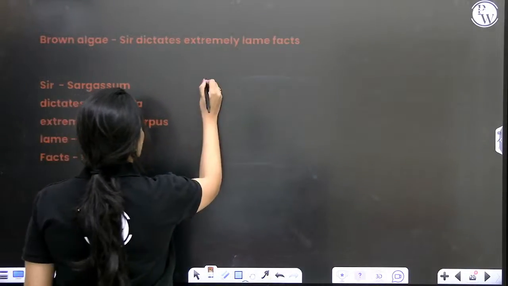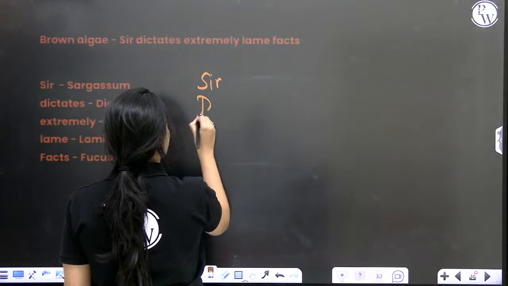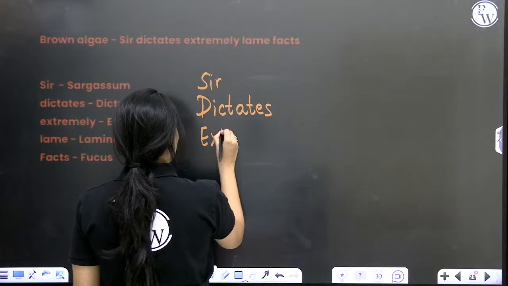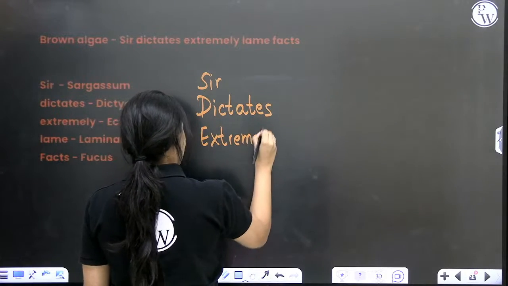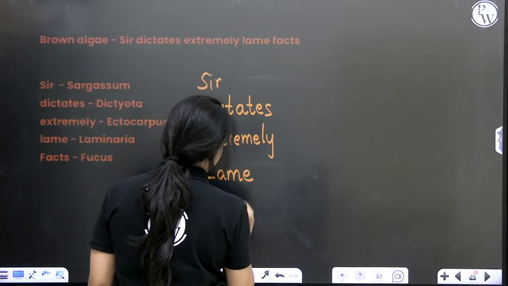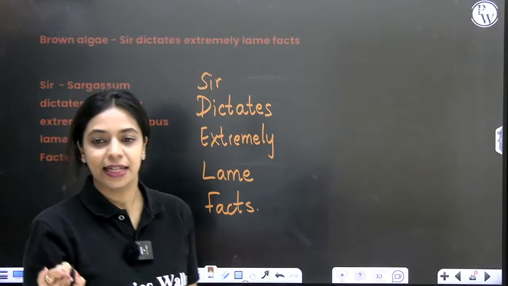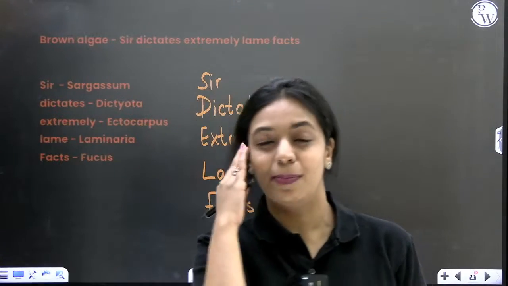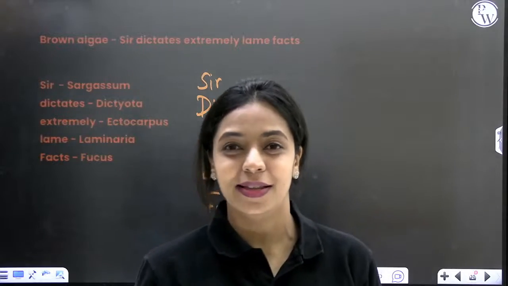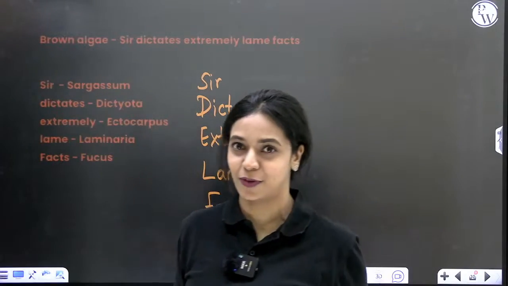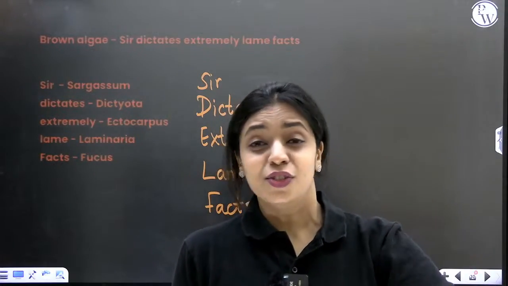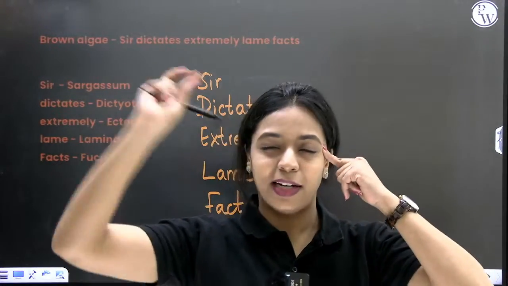Okay. So, sir dictates extremely lame facts. Sir dictates extremely lame facts. You have to imagine one Professor Brown. This Professor Brown wears brown color pants and brown color shirt and brown color cap. So this is Professor Brown. This sir dictates extremely lame facts. You keep that one image in your mind.